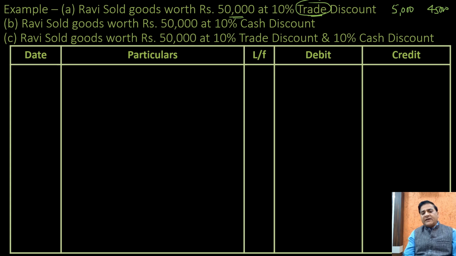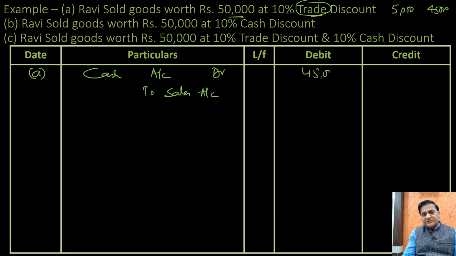So in the journal entries of the books of Mr. Ravi, in the first entry, since we do not have the date, we'll mention A here. We'll say cash account debit, or bank account debit, or the name of the client if it is given to you, to sales. 45,000 on the debit side, 45,000 on the credit side.